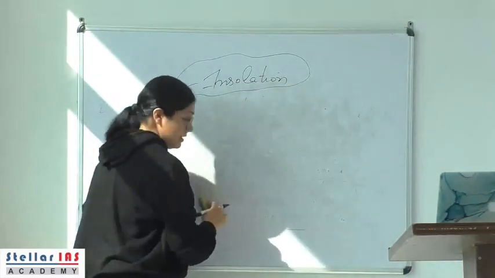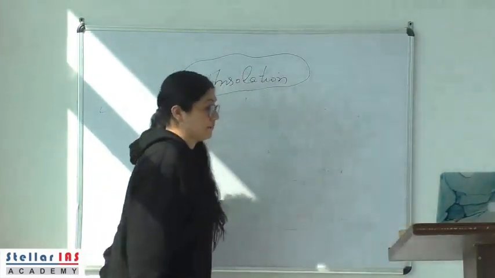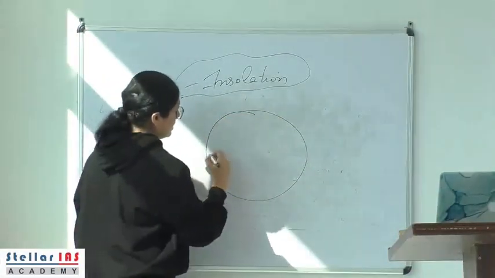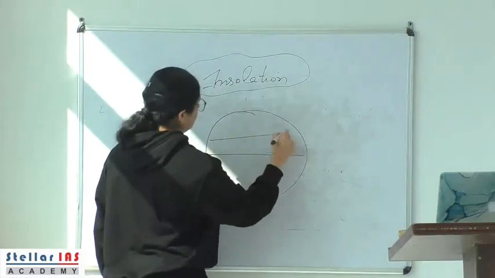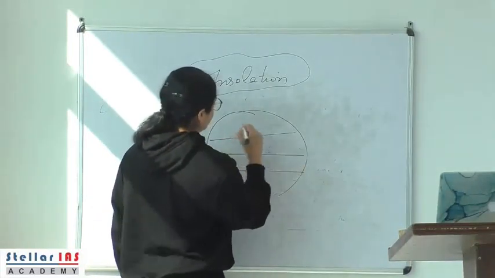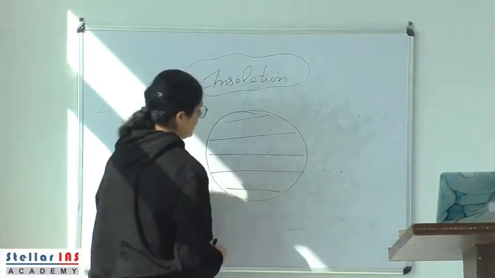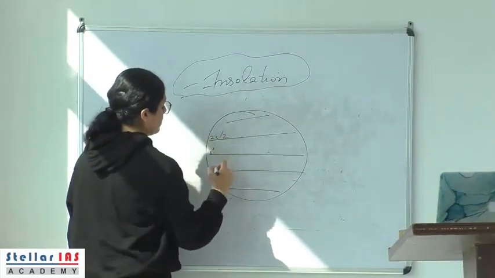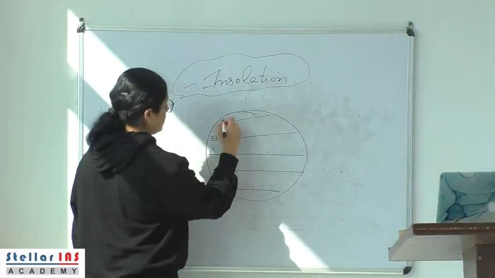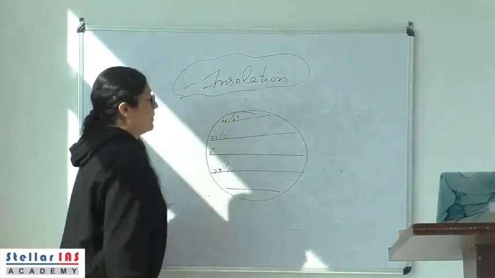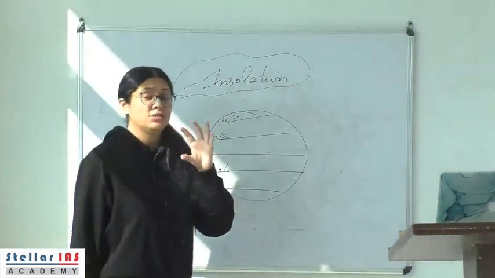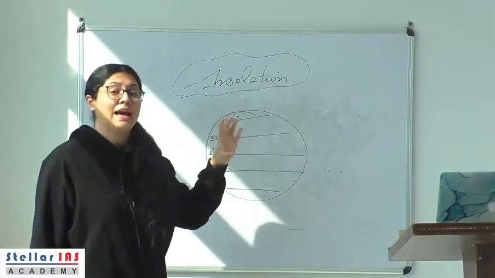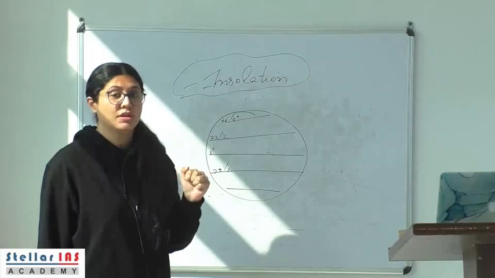Now we will be covering the factors one by one. Now, for example, this is your Earth, right? This is the equator, Tropic of Cancer, Tropic of Capricorn, right? And these are the poles. Now, the insolation received at a particular area depends on the angle made by the incoming solar radiation.